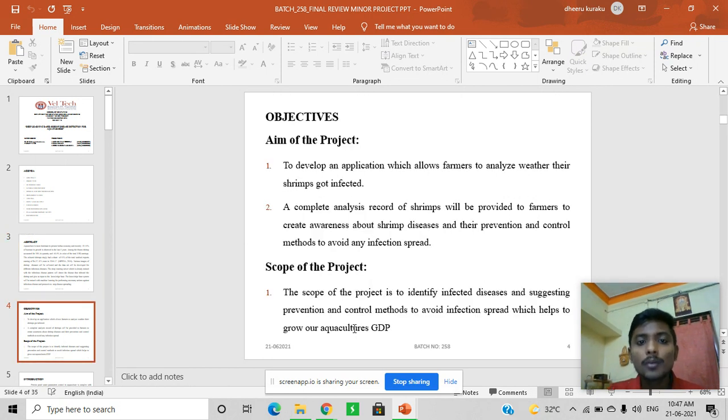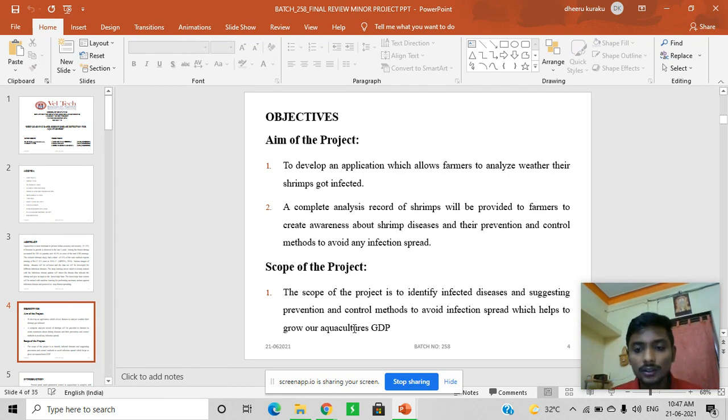Objective. The aim of the project is to develop an application which allows farmers to analyze whether their shrimps got infected. And even if the shrimp doesn't have any infection, it also says that your shrimp is healthy, and to follow these kinds of measures to have healthy growth and get more profits. A complete analysis of the shrimp records will be provided to farmers to create awareness about shrimp disease and the prevention and control methods to avoid any further infection.